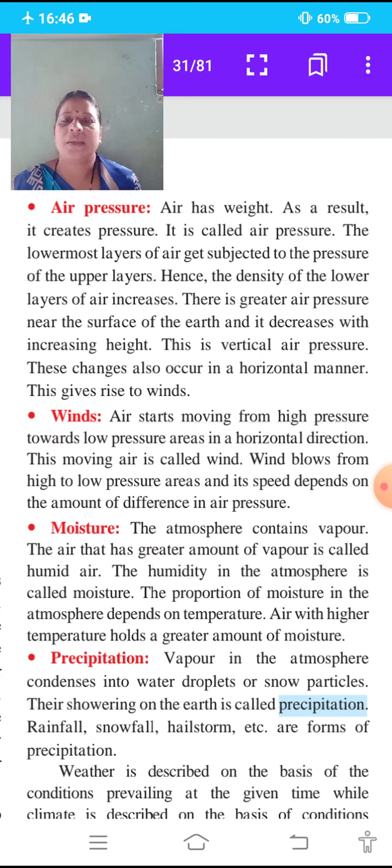Air with higher temperature holds a greater amount of moisture.